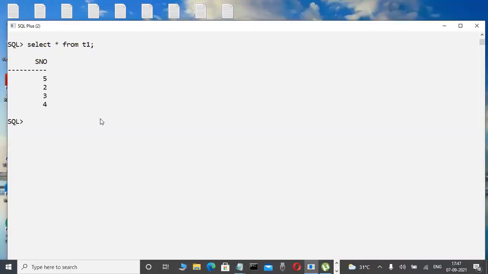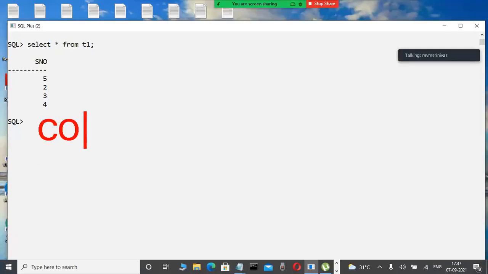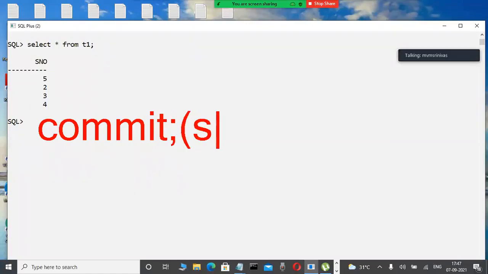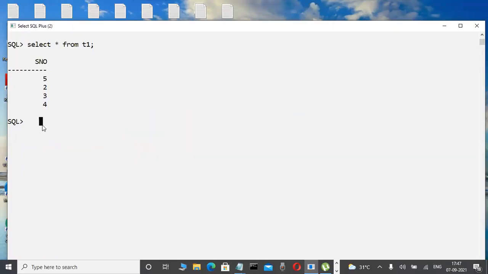Which command are we using for that? Commit. Commit means save only. Commit is nothing but save. Now check it out. I'm using a commit like this. Commit means, on the database side, save only. That 5 is permanently stored on the hard disk.